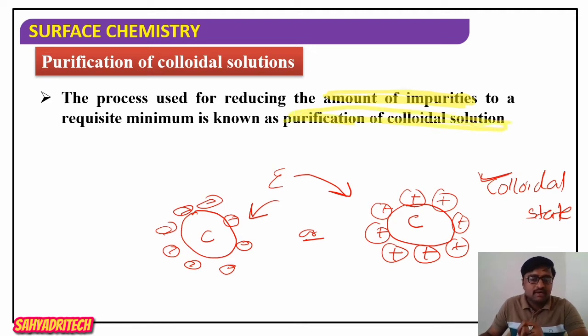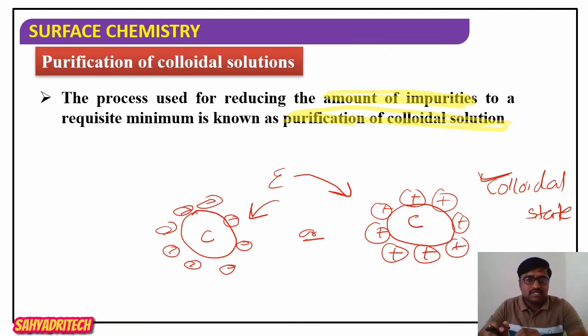Please remember why we have to go for purification: the colloidal sol contains a large quantity of electrolytes as well as soluble impurities. If they exist, coagulation of the colloidal sol takes place. To avoid coagulation, it is necessary to reduce the amount of impurities to a requisite amount, and whatever processes are followed are called purification of colloidal solutions.